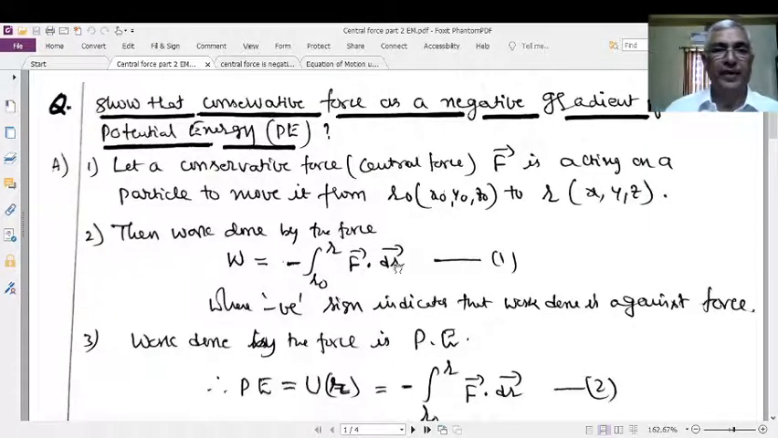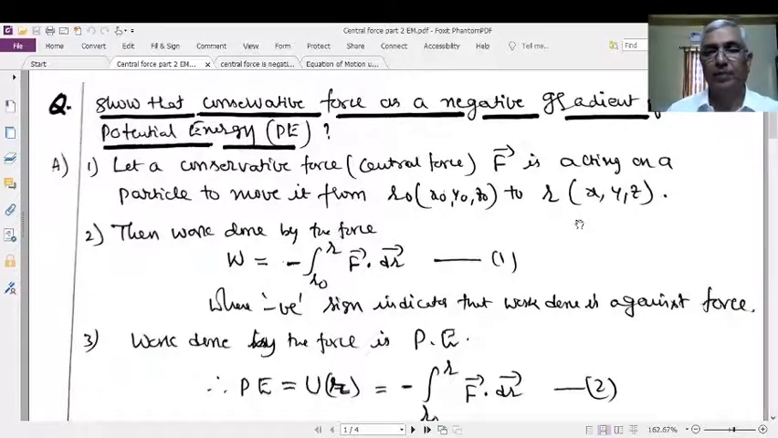Therefore, take a conservative force, or on the other hand central force, which is F bar, acting on a particle. Due to the action of this central force, let the particle move from R0, of coordinates x0, y0, z0, to another position R, with coordinates x, y, z.